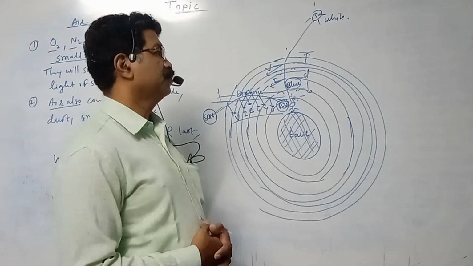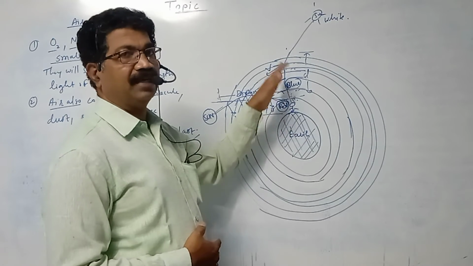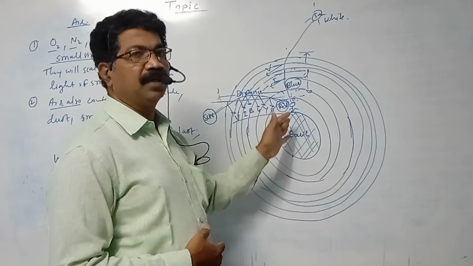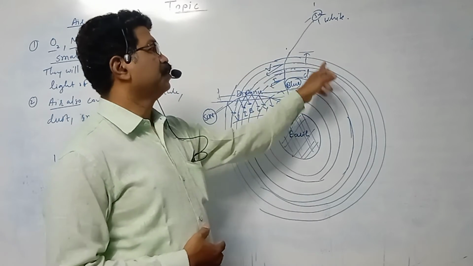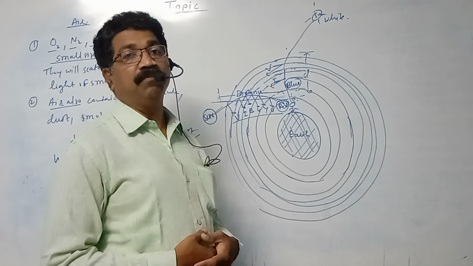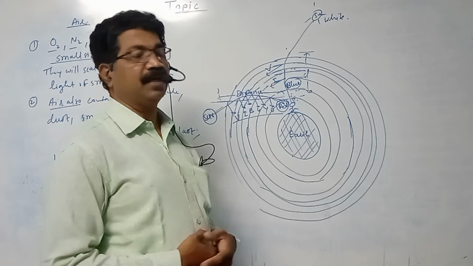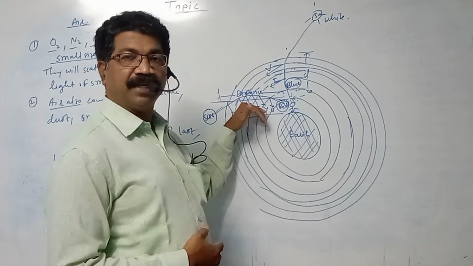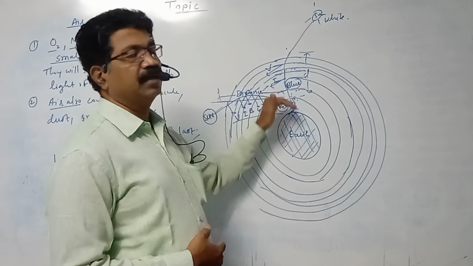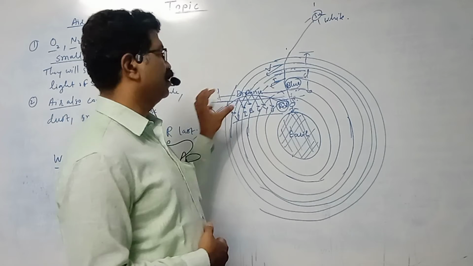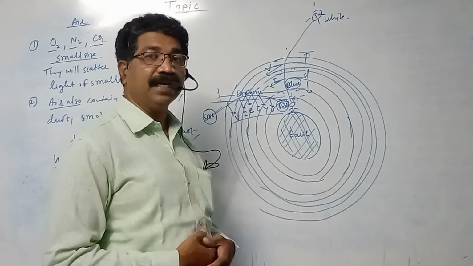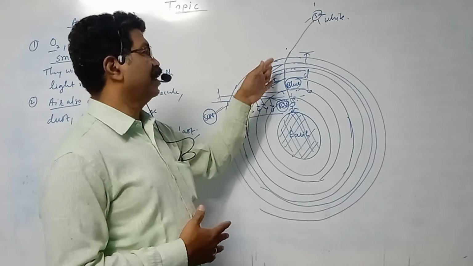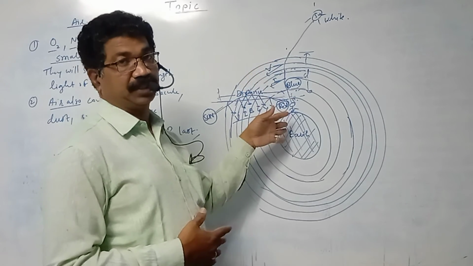है ना? So since this distance is less, violet and indigo will vanish while coming towards you. They will be scattered earlier, and blue color will reach the eye. That's why this portion of the sky will appear bluish in color. है ना? Here the distance is more. So violet, indigo, blue, green, yellow, orange will vanish earlier, and red will reach the eye. That's why the sun as well as the portion of the atmosphere will appear red. Okay, here distance is less. That's why violet and indigo will be scattered and blue will reach you.